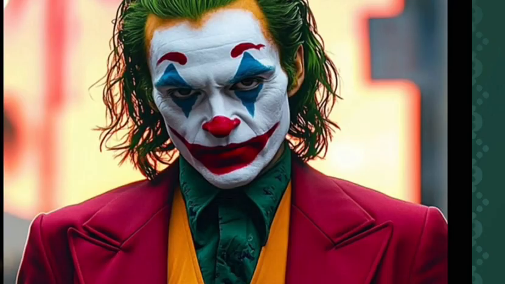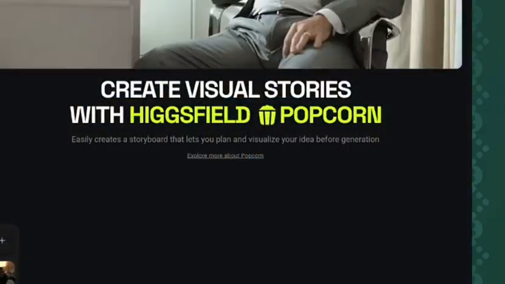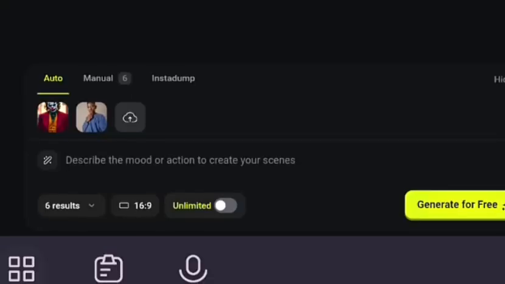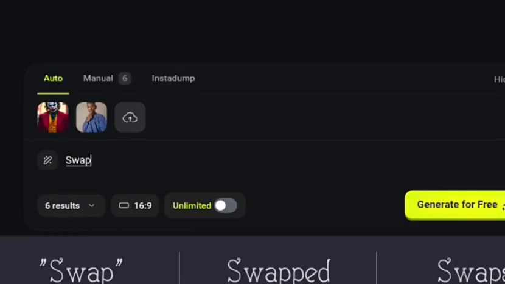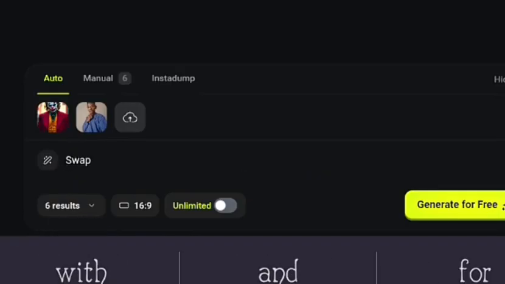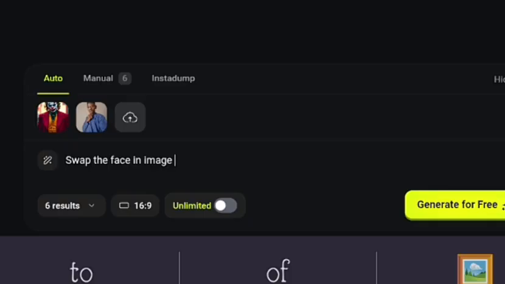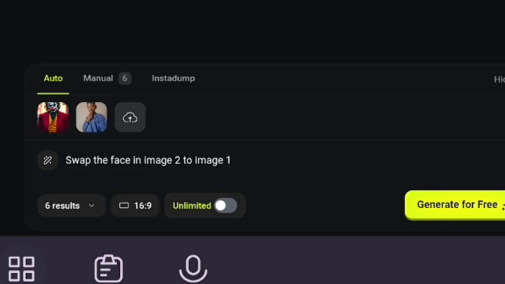Now, let me go back and upload my own image. Now, I've also uploaded my image, and as you can see, this is my image. I want to swap the face with the first image I uploaded. All I have to do is put this description here. I will say, swap the face in image 2 to image 1. This is the simple prompt.